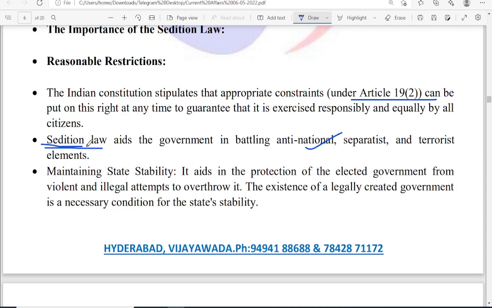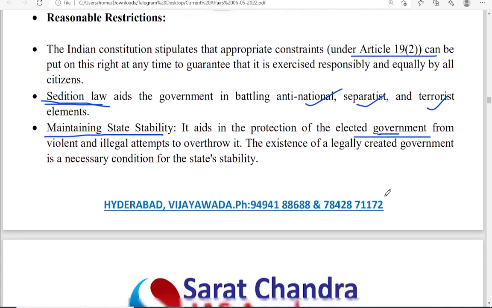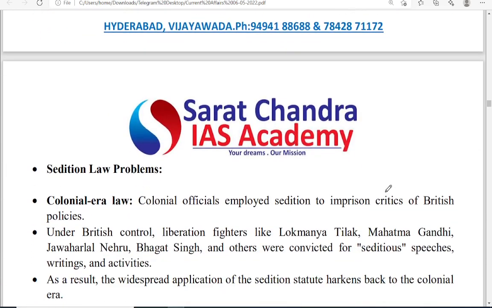The supporters of the sedition law say that it helps the government in fighting anti-national, separatist or terrorist elements, and also helps in maintaining state stability. It protects the elected government from violent and illegal attempts to overthrow it, so it encourages state stability.